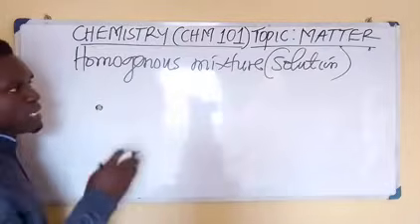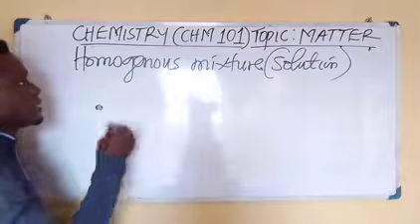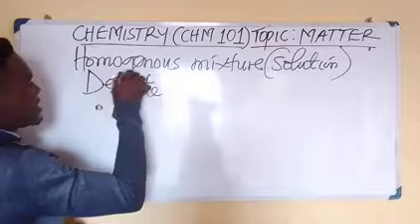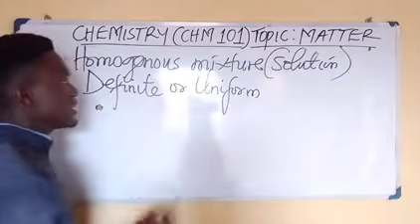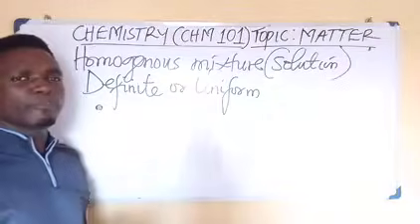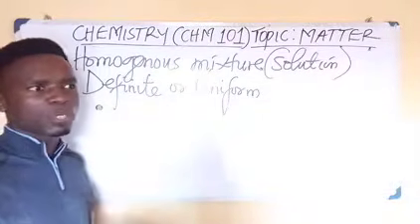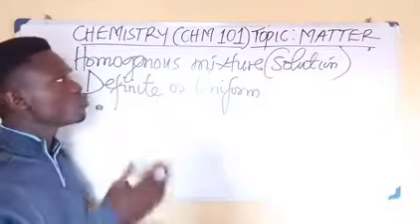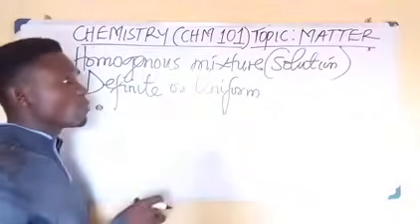If they are definite or uniform, it therefore means that the components that make up this mixture cannot be differentiated or distinguished. You cannot differentiate them at all, because they are definite, they are uniform.